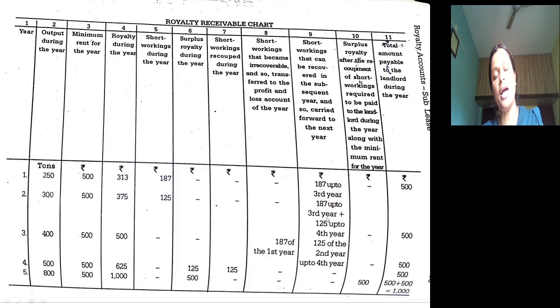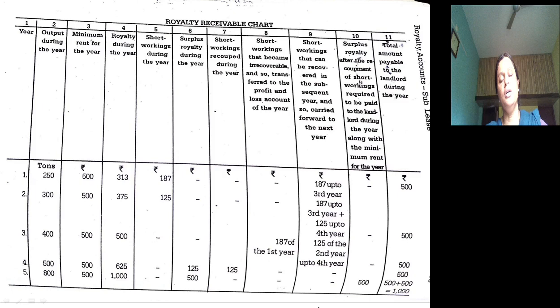The first year's short working cannot be recouped because there is no income. This first year short working should be closed by transferring it to the profit and loss account under the 8th column. The remaining 125 can be carried forward for 1 more year. So 125 will be recorded in the 9th column, the 10th column is nil, and payment is equal to royalty.